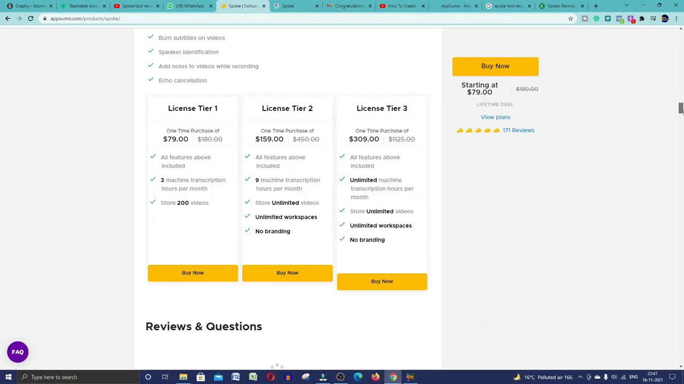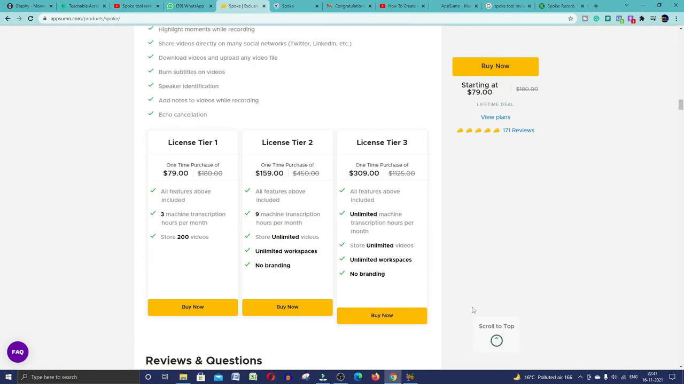They have three pricing plans: license tier 1, tier 2 and tier 3. If you go with tier 1, you pay $79 and you can access all these features. If you go with tier 2, you pay $159 one time. And if you go with tier 3, you pay $309 just one time, and you can access this tool completely for a lifetime.